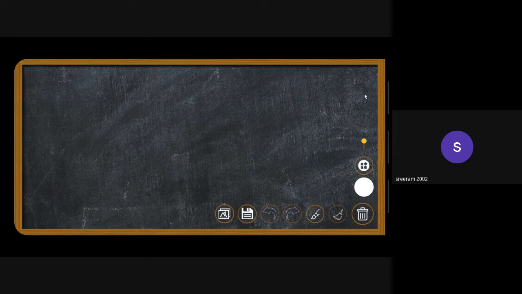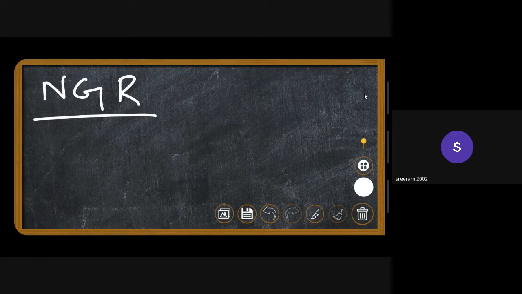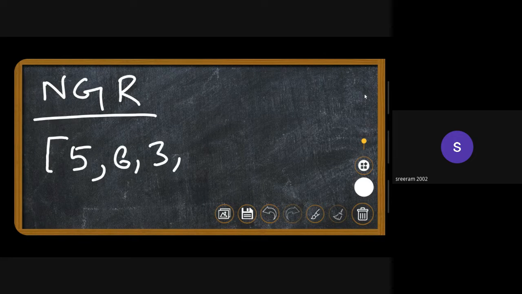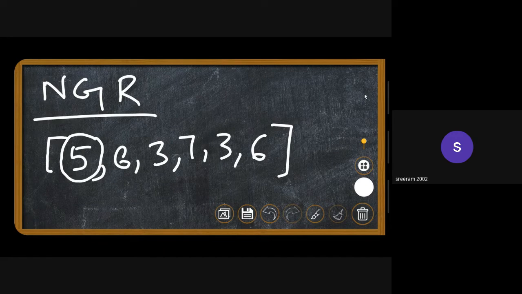Let's see what actually is nearest greater to right. Okay, abbreviated as NGR. You'll be given an array of elements. Let's say this is the array that we have right here. You need to find the nearest greater to an element. Okay, let's say we have 5 over here. What is the element that is greater than 5 and that is closer to 5?